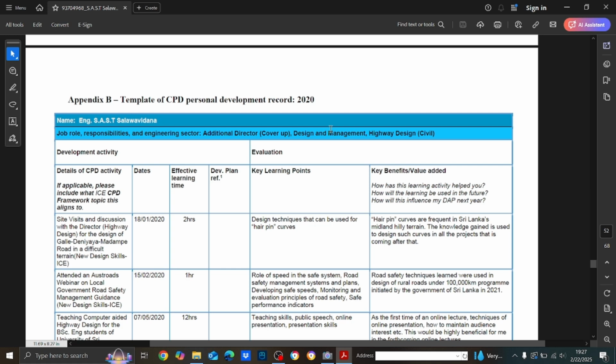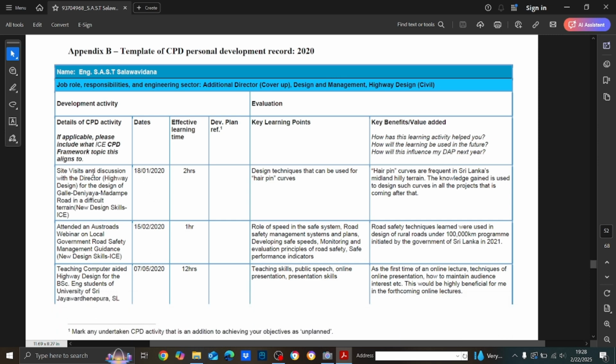Now remember, there you don't have to show them any evidence or anything, like certificates or whatever. Have you seen that in Sri Lanka there are certificates saying this completes this many CPD hours? It's a different thing, right? This is different here in ICE. In ICE the CPD is very wide. You need not attend their own webinars and everything for that. Even now, just see this example: site visits and discussion with the Director Highway Design for the design of Goldenia Madampe road in difficult terrain.